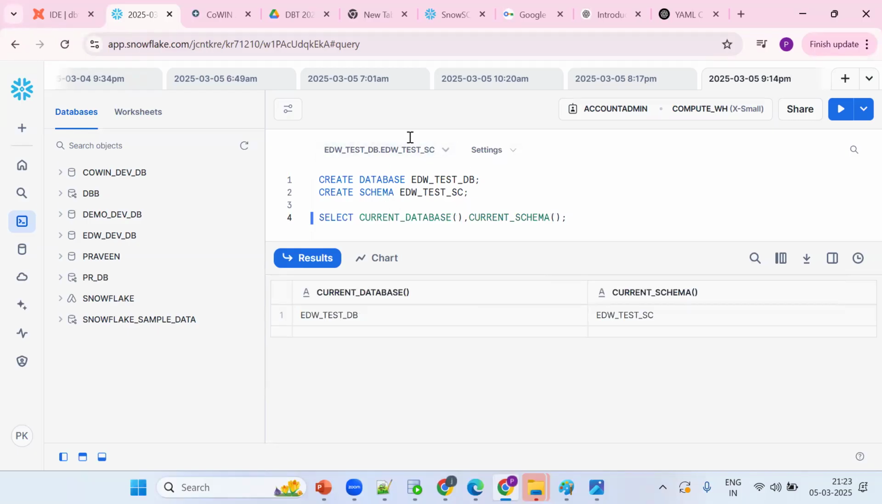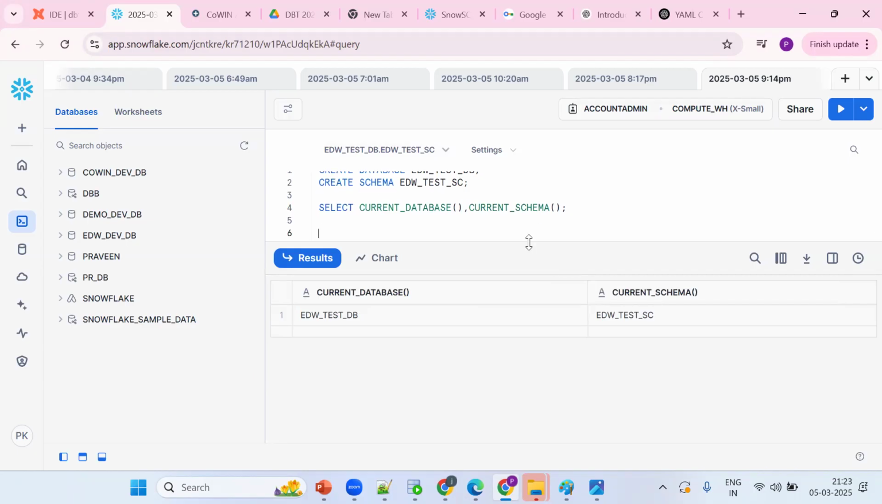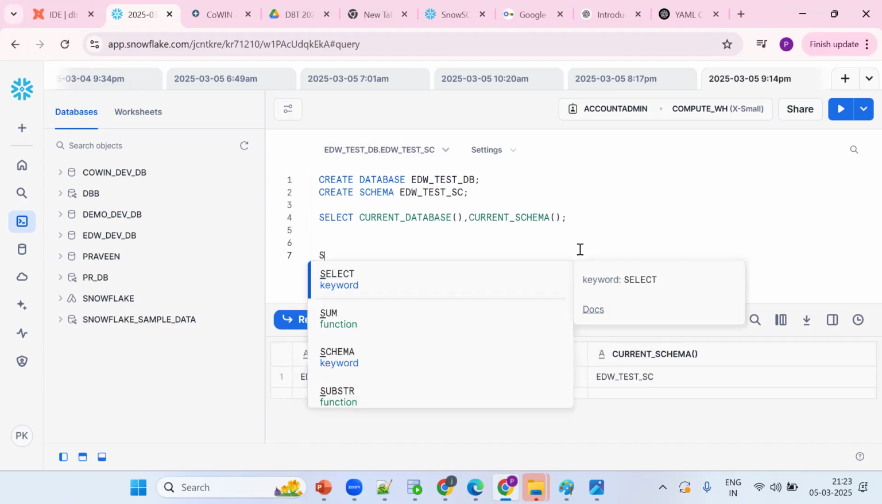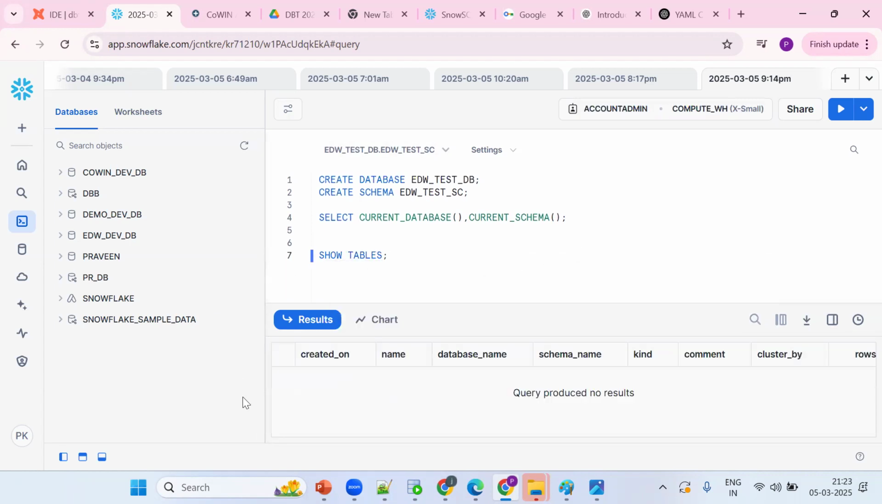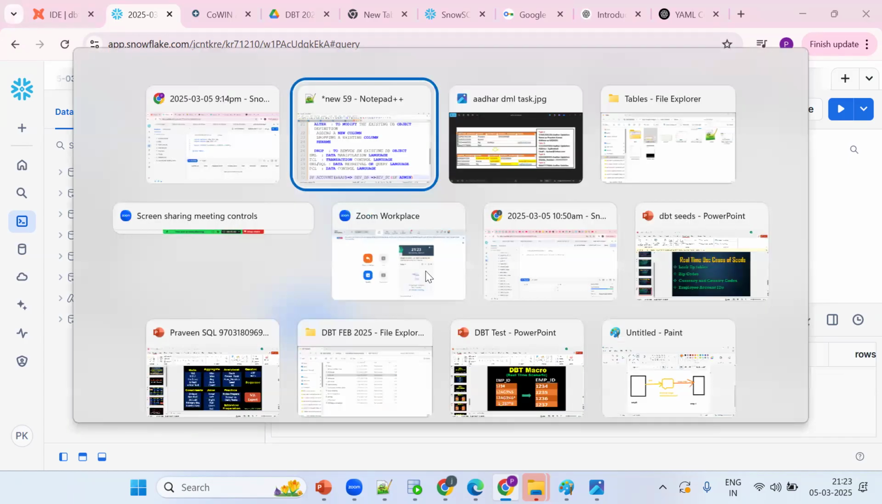In this database, in this schema, I want to find a list of tables. Tell me how to find the list of tables. Show tables. As of now, tables are not there. How can I create a table, using which command? By using the create statement.